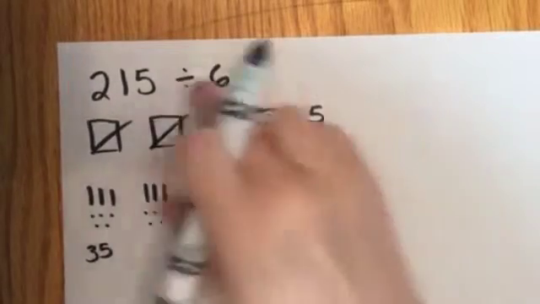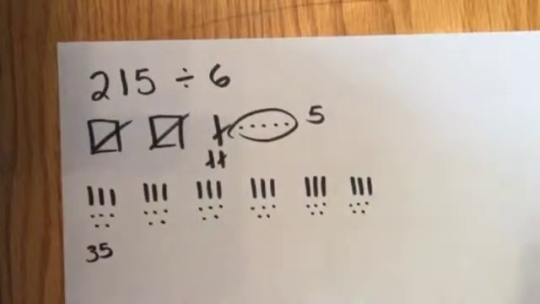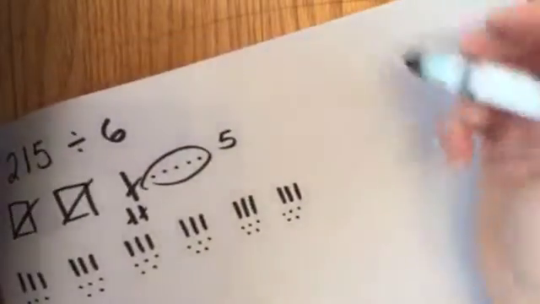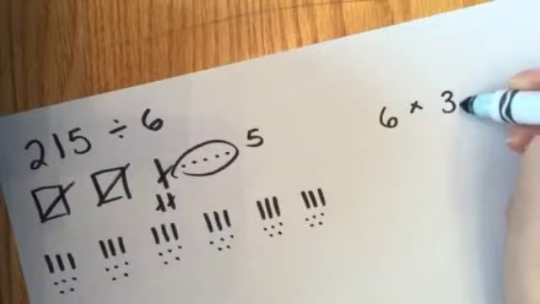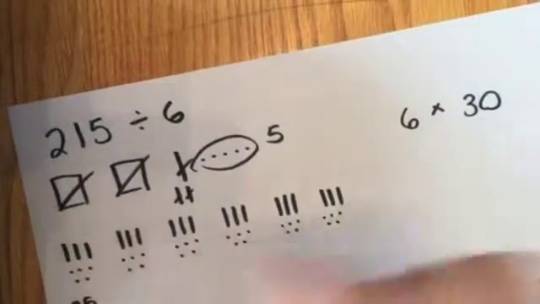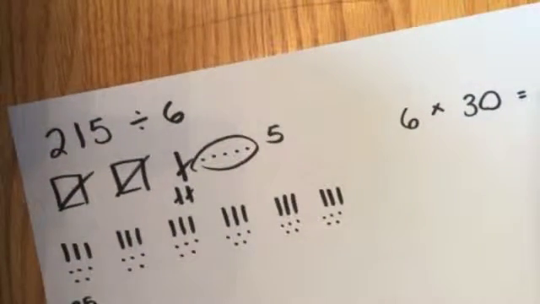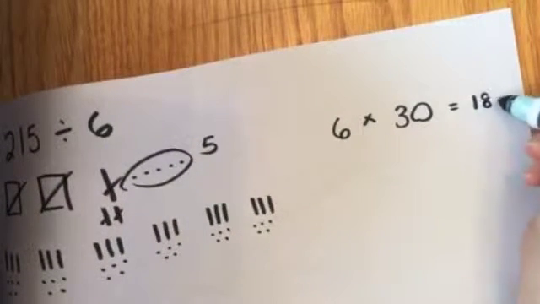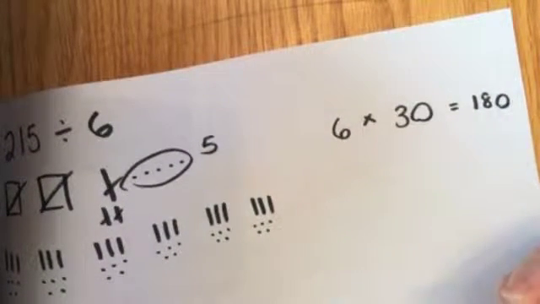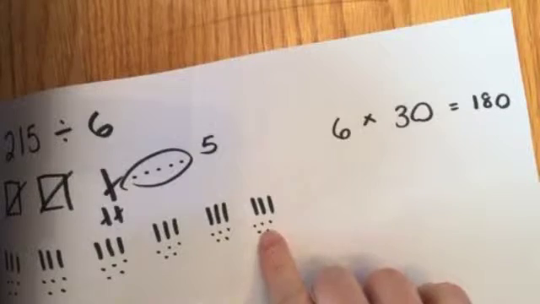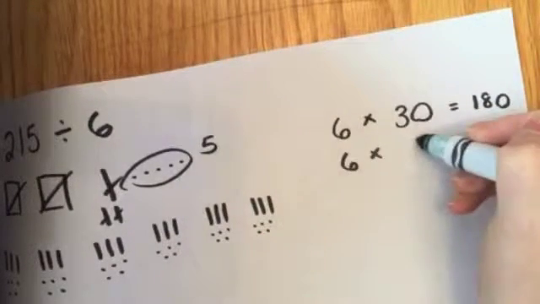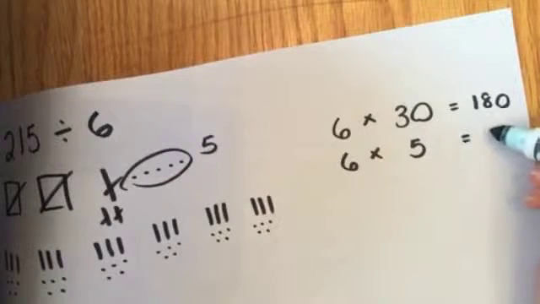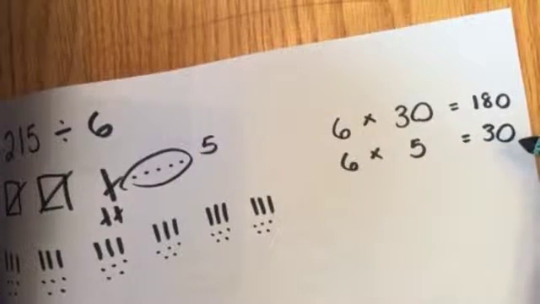Continuing on, I'm going to show what I just did symbolically. So initially I had 6 groups of 30. So that was 180 total. I then used my ones and I had 6 groups of 5, which gave me another 30.